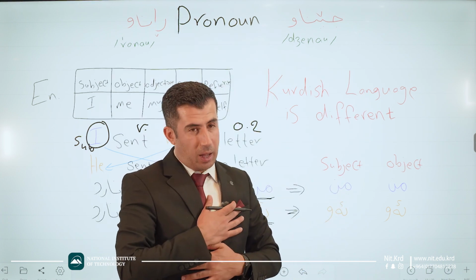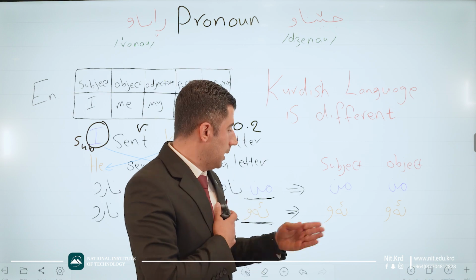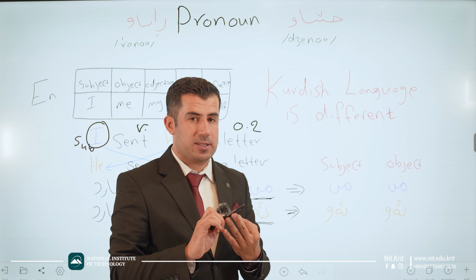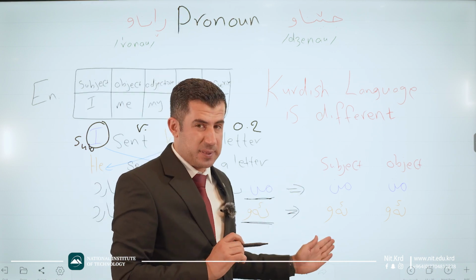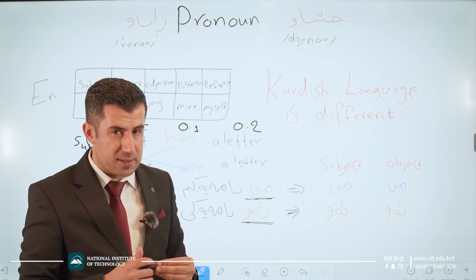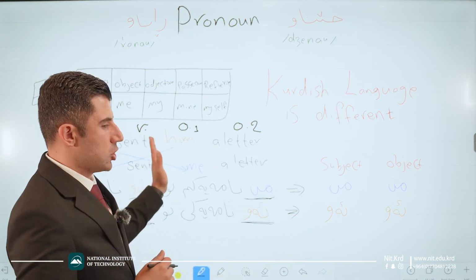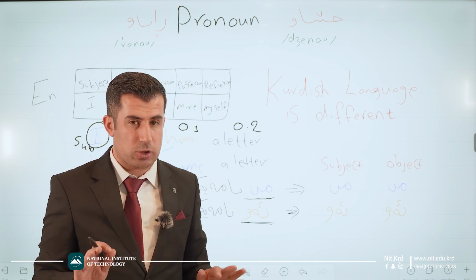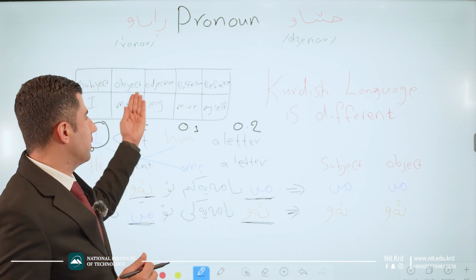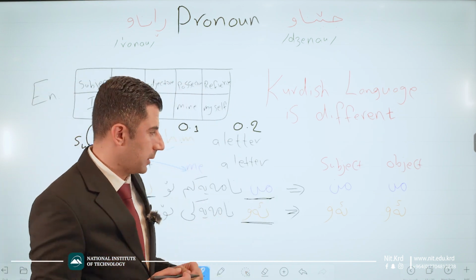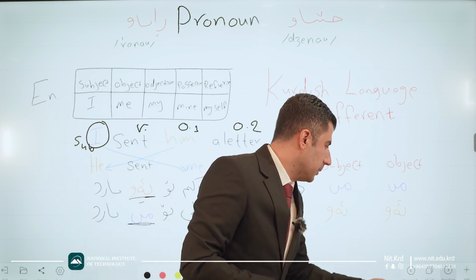Men, it means I, me, mine, till the end. And o is equal to he, she, it. Even in the subject position or in the object position, all of them are the same. Good. Be careful and pay attention to this. In Kurdish language is not like English language. I mean, we do not have 5 types and 5 different positions. Good. Let's move to the next slide.